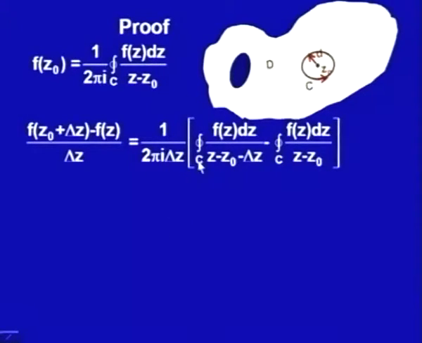Now, from here, because this is on the same contour, we can join the integrands and we could get it after simplifying it.